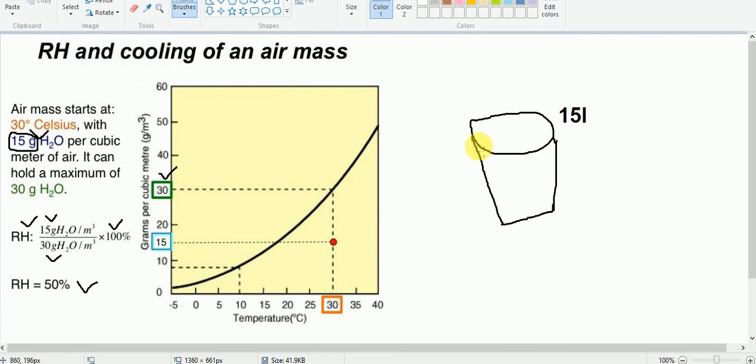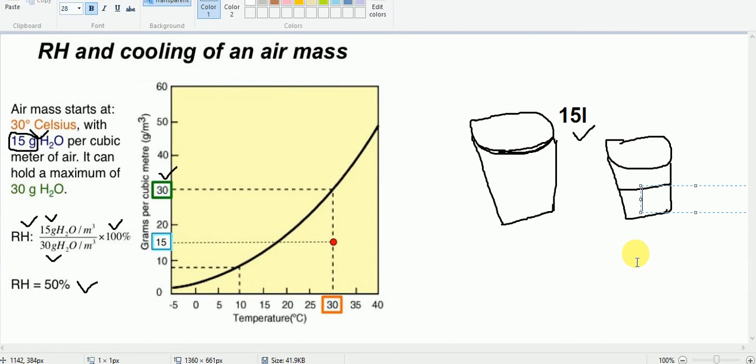We can pour water only up to the highest level. Up to the highest level, this bucket can hold only 15 liter. However, at present, if the bucket contains only half, that means, let us say half.